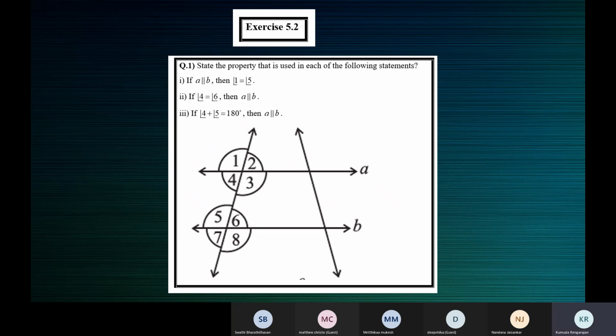The question is, state the property used in each of the following statements. If A is parallel to B, then angle 1 is equal to angle 5. What is the property used? Ma'am, corresponding angles are equal. Yes. When two lines are parallel, then each pair of corresponding angles is equal. Please write it down.